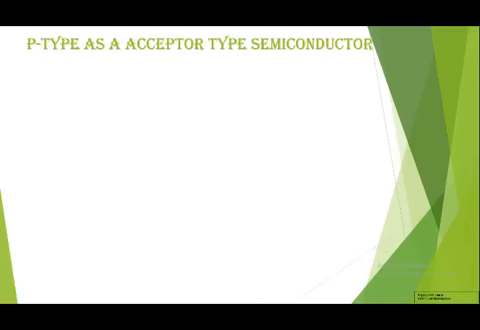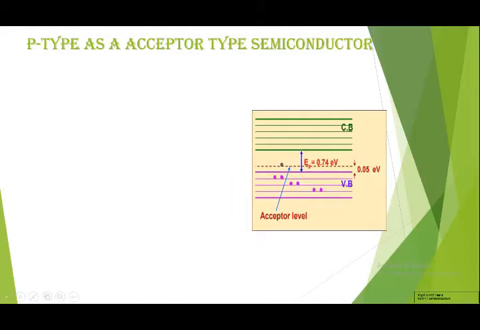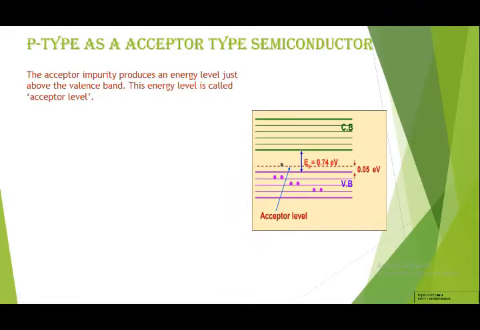Now we will see p-type semiconductor as an acceptor. That is why it is also called acceptor type semiconductor. In a p-type semiconductor, again, this is the valence band and this is the conduction band. The acceptor impurity produces an energy level just above the valence band. This energy level is called the acceptor level.